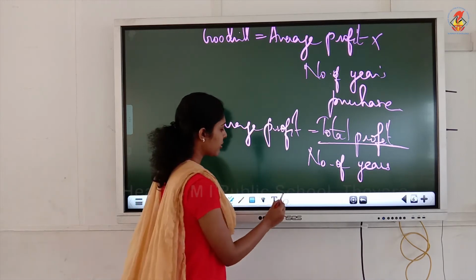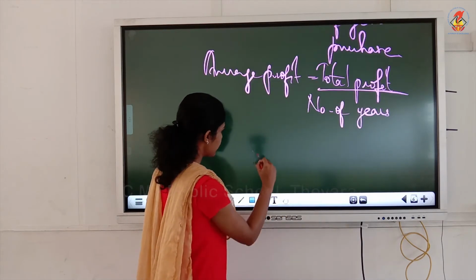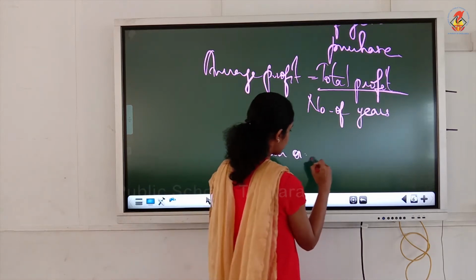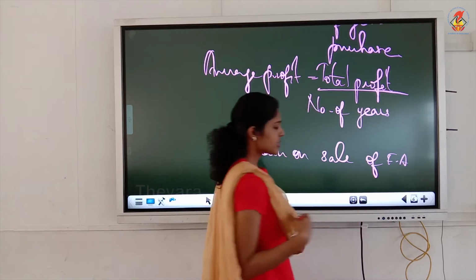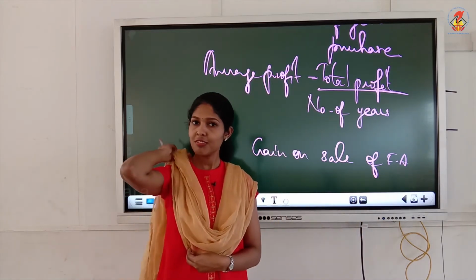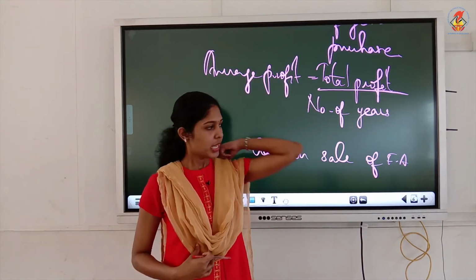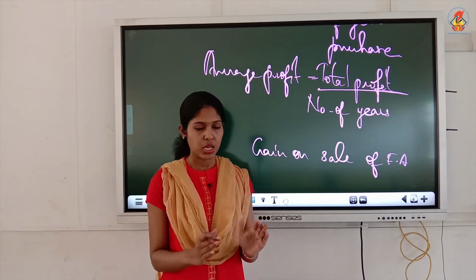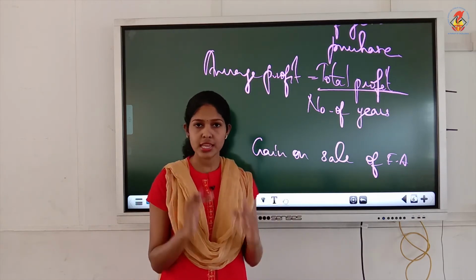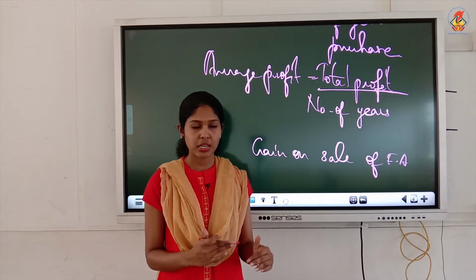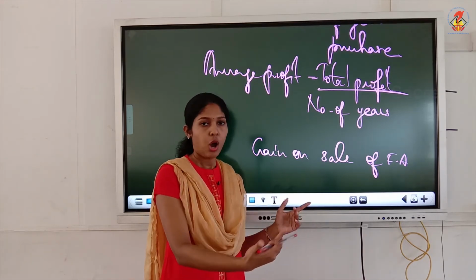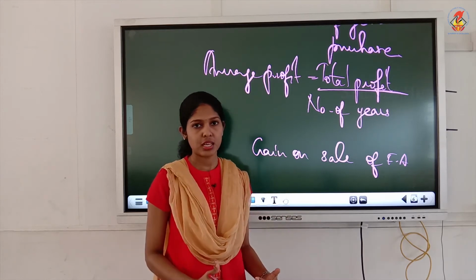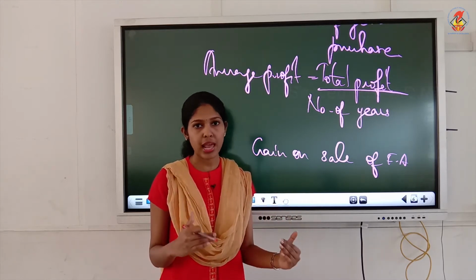Suppose you have a gain on sale of land, or any fixed asset. Is this your operating activity that we have discussed in the chapter cash flow? Is this your main activity? No. Purchasing and selling, yes, it is your main activity. But other than that, when you get an additional amount on the sale or when you incur a loss on sale, all these are abnormal items.